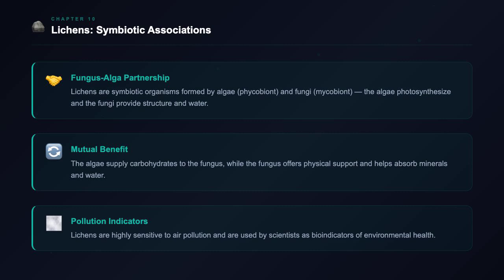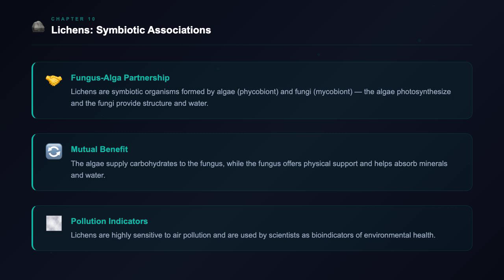Lichens are organisms made of two life forms working together. They are a combination of algae and fungi. The algae, called the phycobiont, makes its own food through photosynthesis. The fungi, called the mycobiont, provides protection and absorbs water and minerals. Each organism contributes something the other needs. The algae provides carbohydrates, while the fungus offers support and helps collect nutrients.